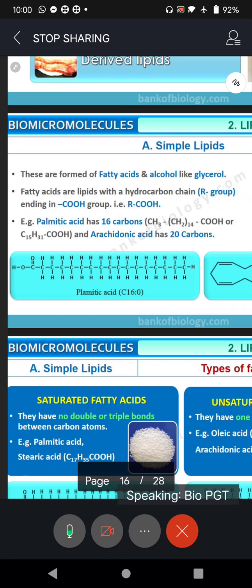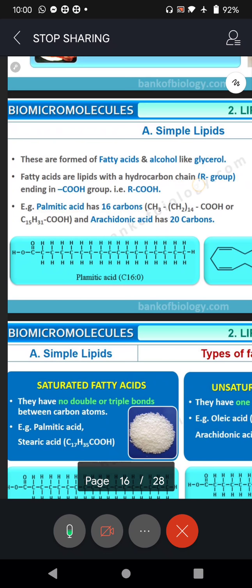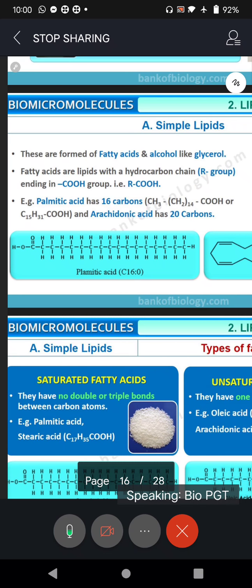So these are formed of fatty acids and glycerol. And fatty acids are lipids with a hydrocarbon chain, and that group is called R group, ending with COOH group. So we write fatty acid as R-COOH. Like down there he has given the example of palmitic acid. How many carbons? 16 carbons. So the structure, how are you writing? CH3, CH2 14 times, COOH. That is the formula of palmitic acid.